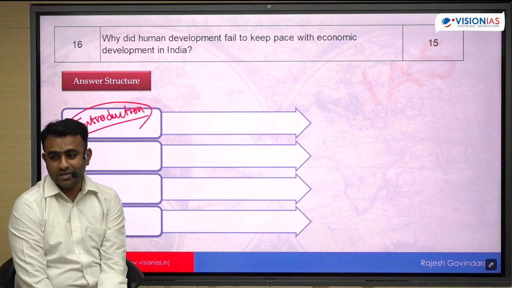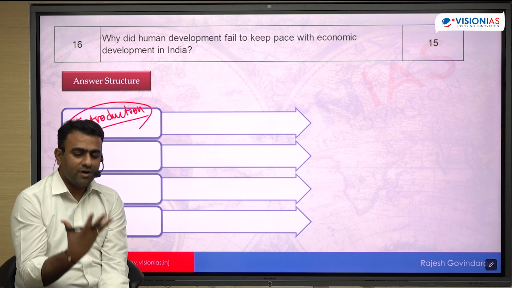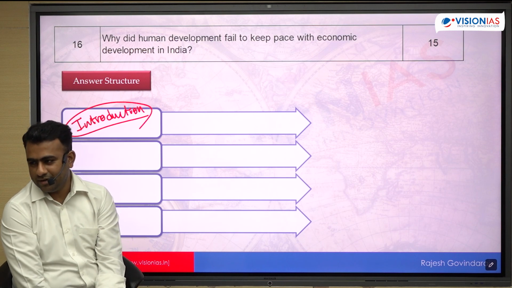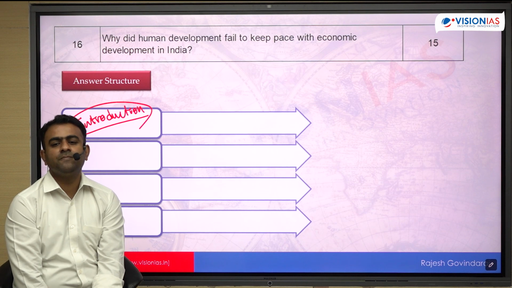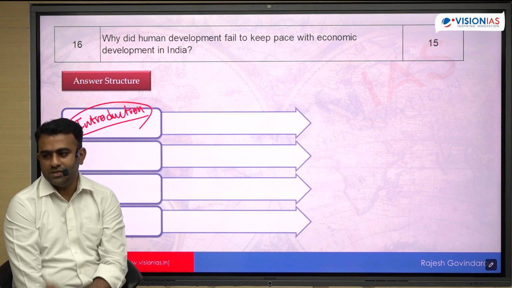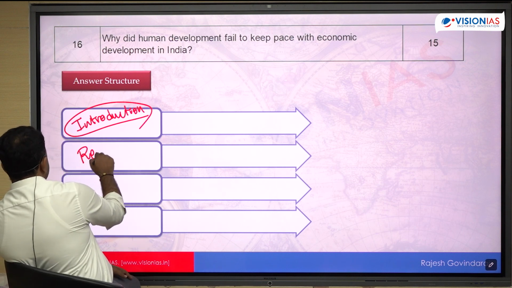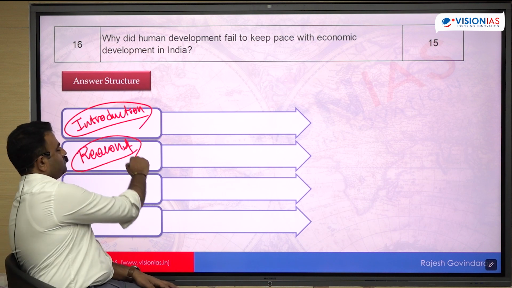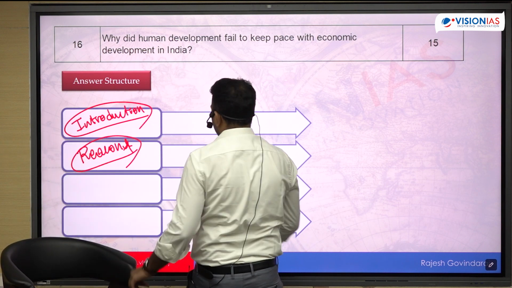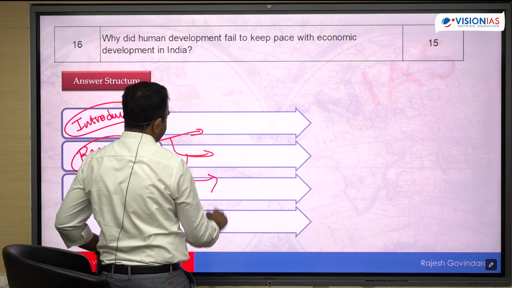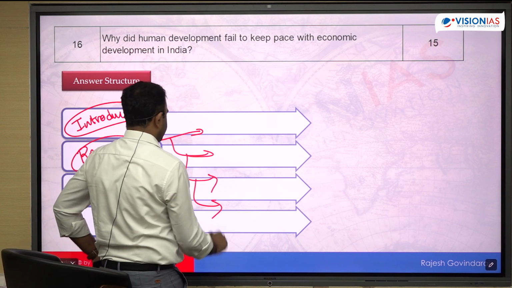So this comparison is very important in the context of India because India is the 5th largest economy in the world. However, in terms of the HDR report, we are one of the last. Recently the report has shown that the value of our human development index has decreased, थोड़ा सा decrease हुआ है. In that context, this question is asked. तो अभी बताइए, what are the reasons? You can directly come to the reasons. You can either list all the different reasons or club them into 4 major categories.